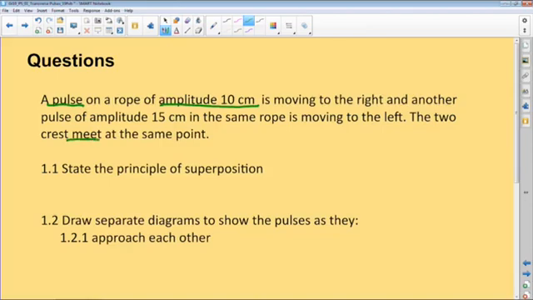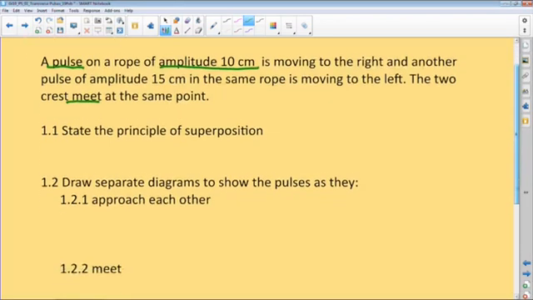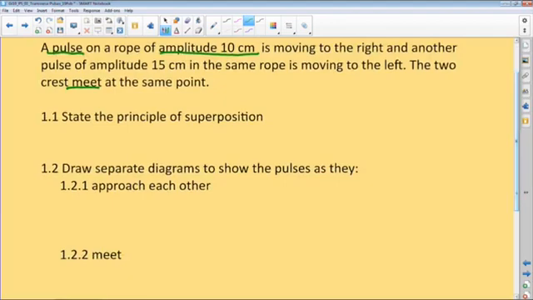Now, I'll draw your attention to the first few questions, which I'll give you 3 minutes to go through. The first one says, state the principle of superposition. The emphasis is on the principle, so you'll obviously write it in words.